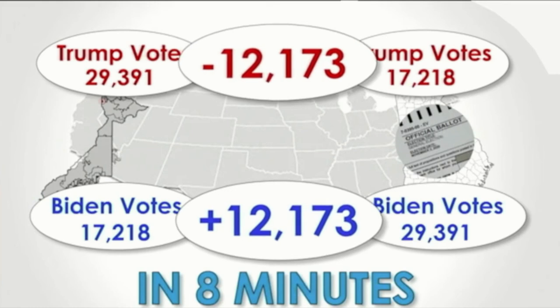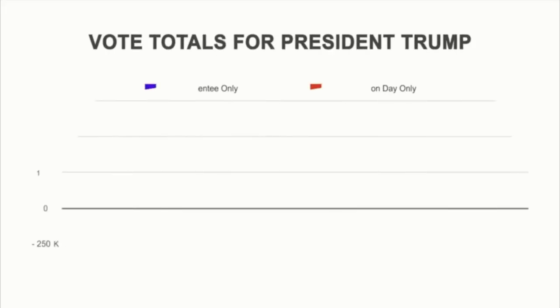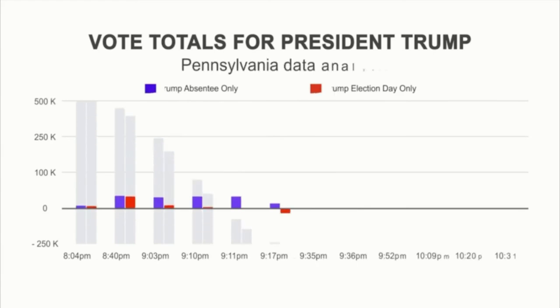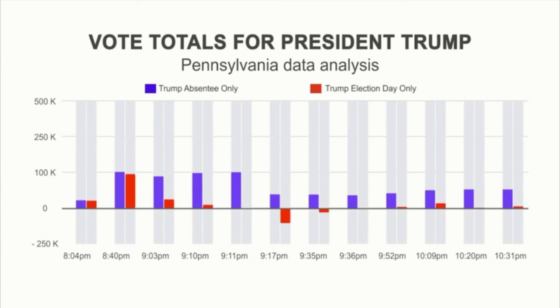Because there is a time lag between each state-reported aggregation of county results, this type of switch can go undetected in state reporting, as long as it falls after the latest state refresh and before the next state update. Okay, so let's take a look. How did that happen? We can follow along with vote totals for Donald Trump as they were reported live on national and local news stations. As we've all now seen the vote deductions taking place in real time, this may have required viewers to pause and rewind their live feeds in order to capture.